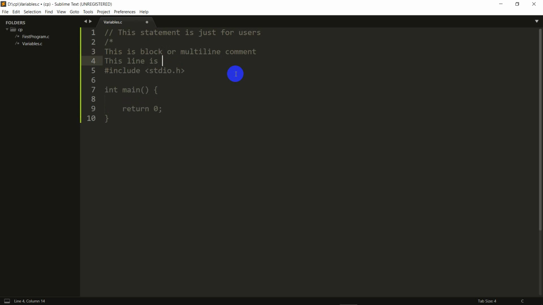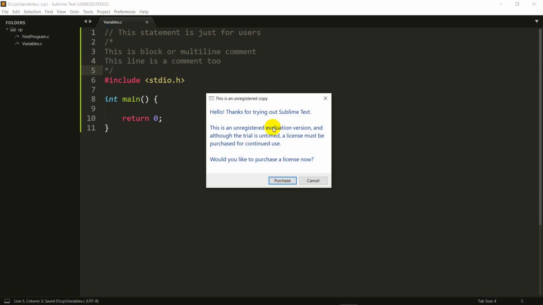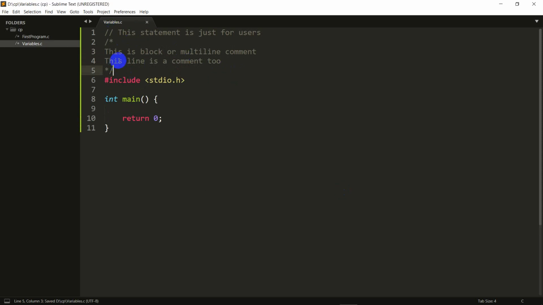This line is a comment too, and let's just end our block comment here. So this is what a block comment means. It just goes on till I write a star and a slash. So this is something that I wanted to mention. And now let's get to talking about variables.